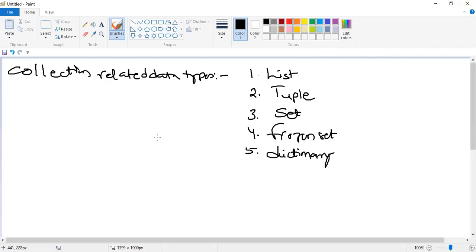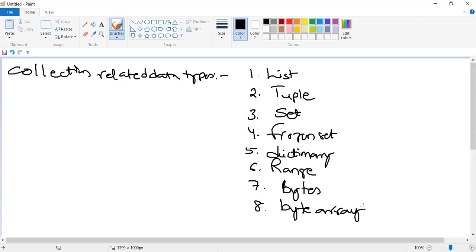Then the sixth one, range data type. Then the seventh one, bytes data type. Then the last one, byte array. These are collection related data types.